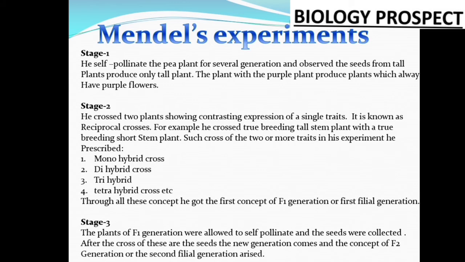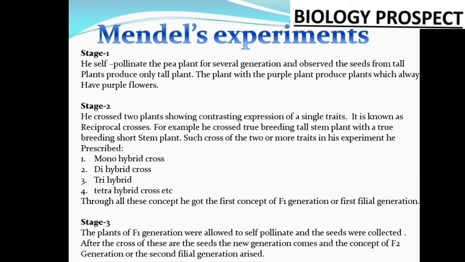That means he crossed the two plants showing the contrasting expression of the single traits. It is known as the reciprocal cross. For example, he crossed the true breeding tall stem plant with a true breeding short stem plant. Such a cross of two or more traits in his experiment gave him some ideas.